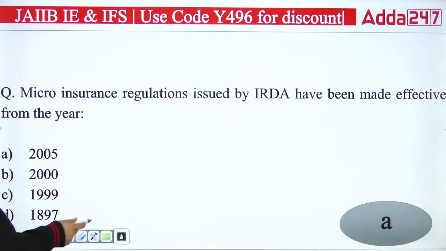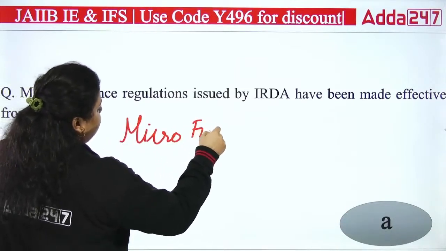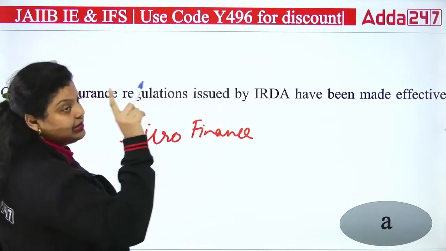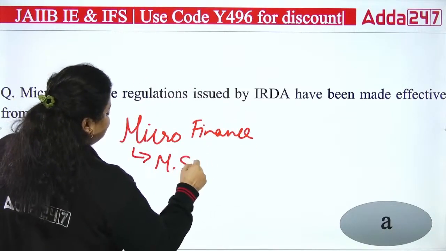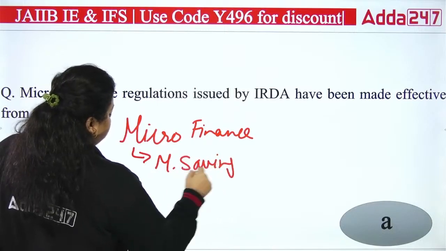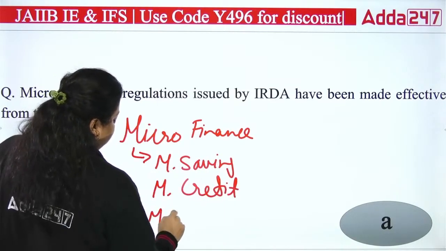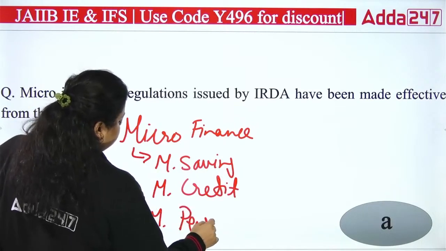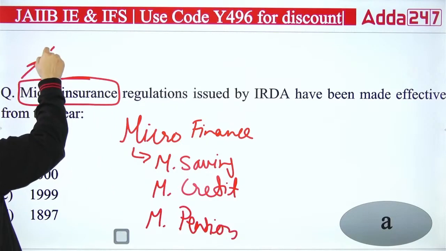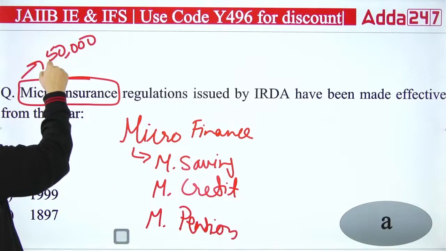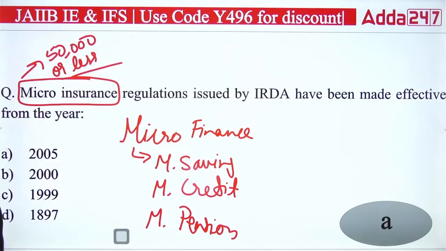Okay, do remember always, if we talk about microfinance, microfinance is important. Microfinance institutions are also important. Here they provide micro savings, micro credit, micro pension, and micro insurance. The micro insurance amount is 50,000 or less, and this was asked in the last paper also, so this is important.